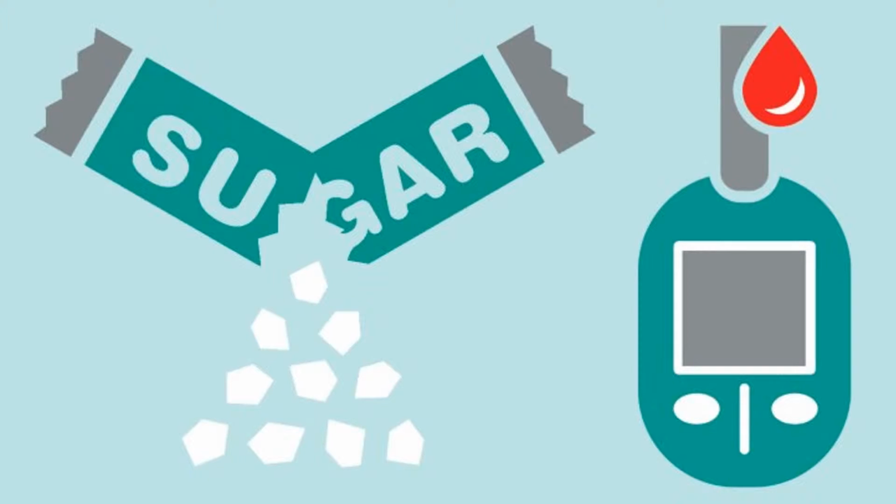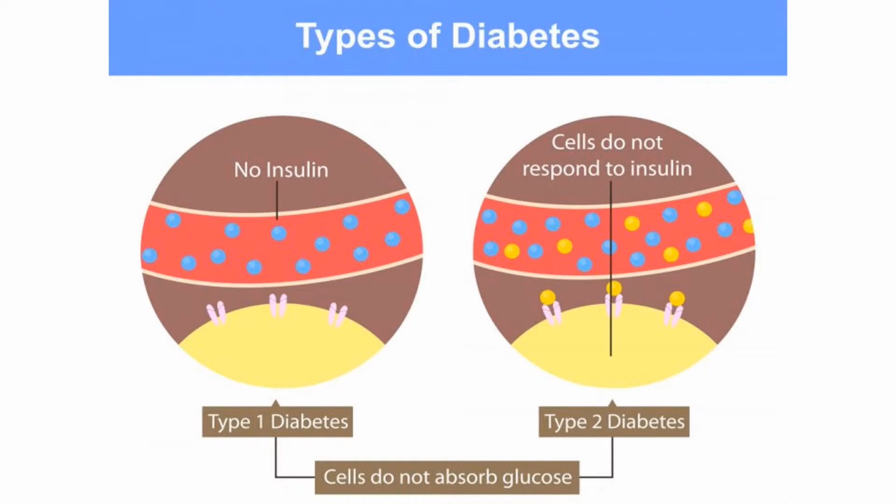To begin, let's talk about diabetes. Diabetes is a type of metabolic disorder where patients are unable to regulate glucose metabolism, characterized by unnaturally high blood sugar, leading to a plethora of medical complications. There are two types of diabetes, which are referred to as type 1 and type 2 diabetes. Type 1 diabetes is due to the inability of the endocrine system to produce insulin due to an autoimmune response that attacks the beta cells of the pancreas. This type of diabetes is commonly found in children and adolescents.